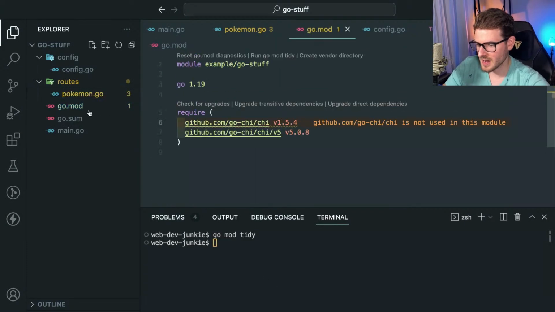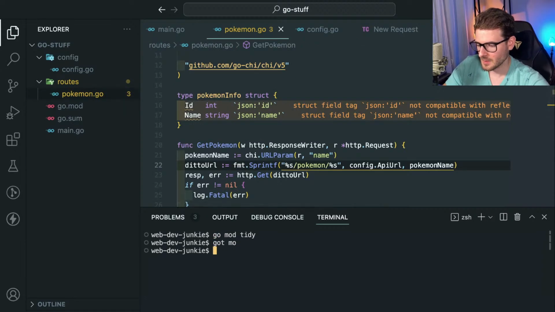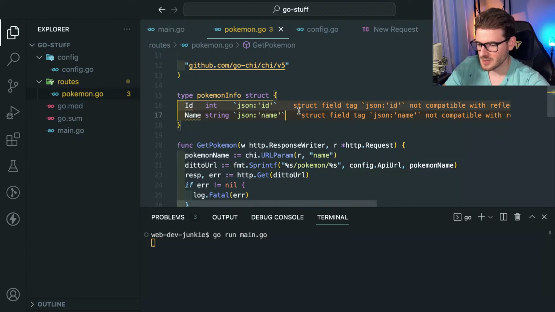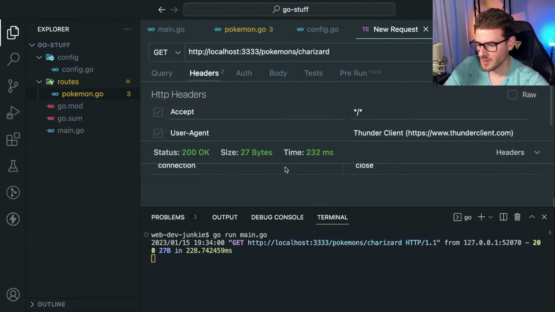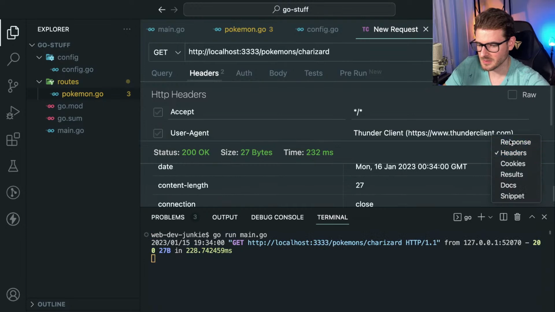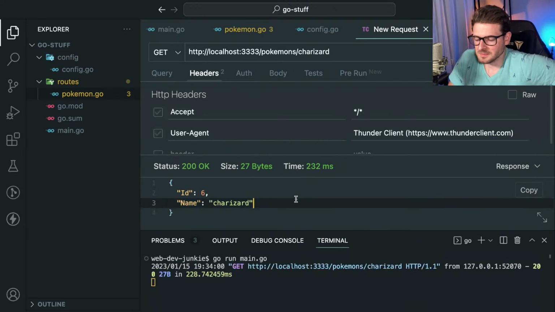And I don't want to have that thing installed, so let's see if we can just delete it. Go mod tidy. Hopefully that removes it from the go sum. I don't know. And let's run it again, see what happens. And now we should be able to say Pokemon / R Wizard. And we get back... where's the response? Cool. We actually get the ID and stuff.